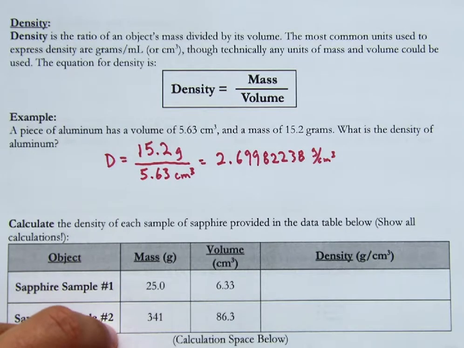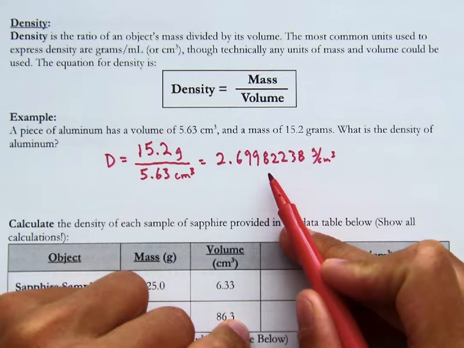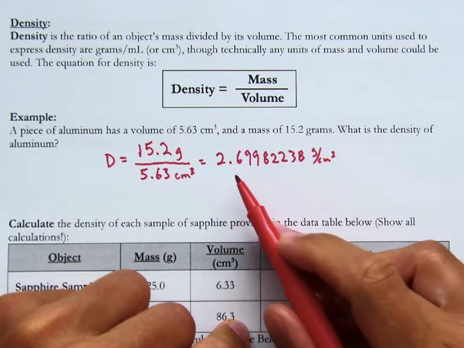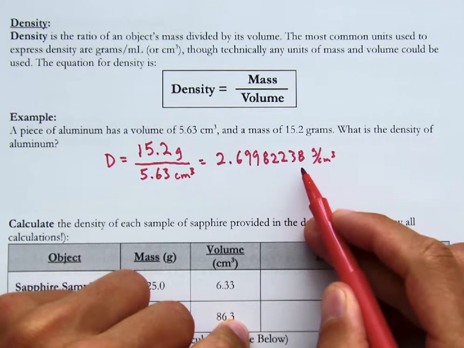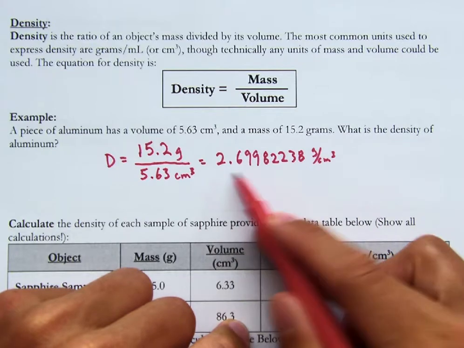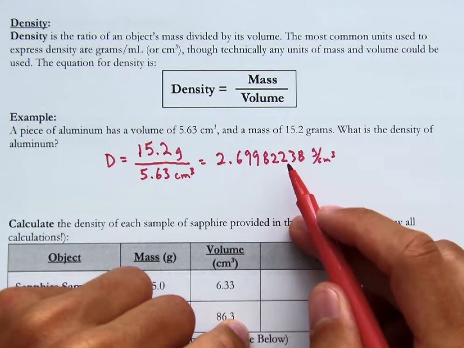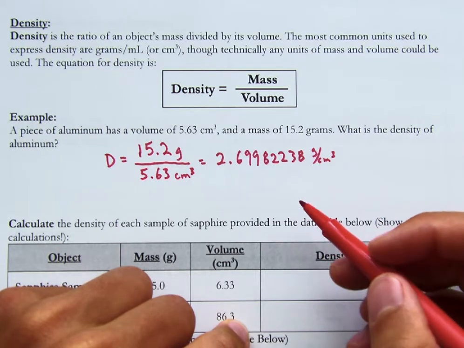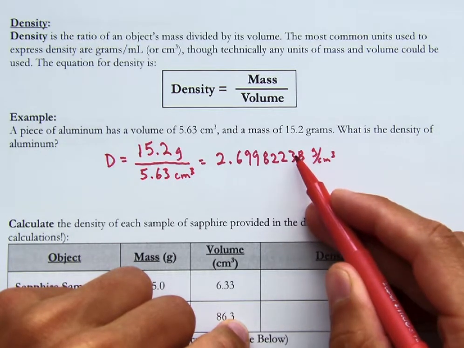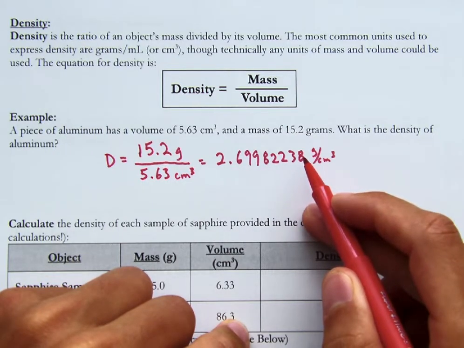Okay, so this says that we know the density all the way out to almost the billionths place. We don't know that. Some of this we know with certainty, and some of this we don't know. Some of this is just kind of gibberish your calculator spits out. So where are we going to round? Are we going to get rid of just this last part here? Are we going to get rid of all of the places after the decimal point?